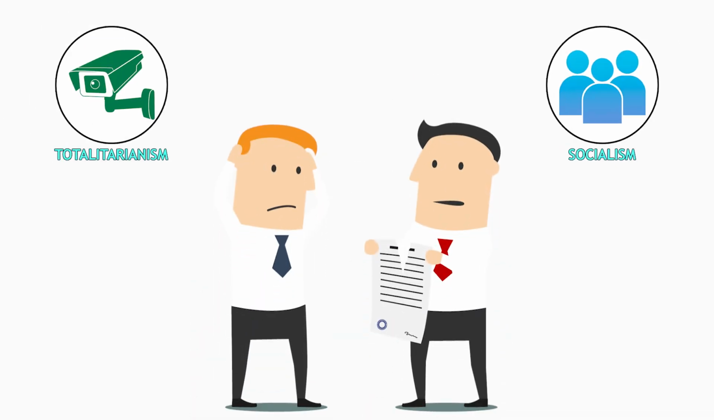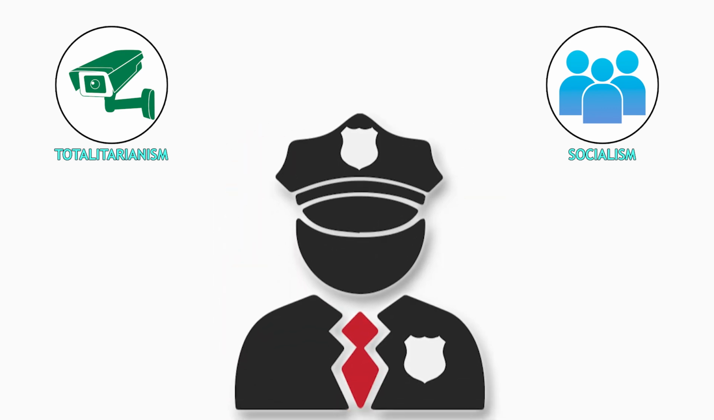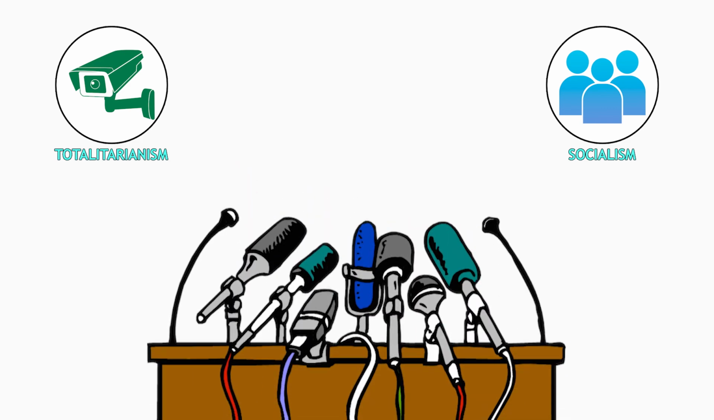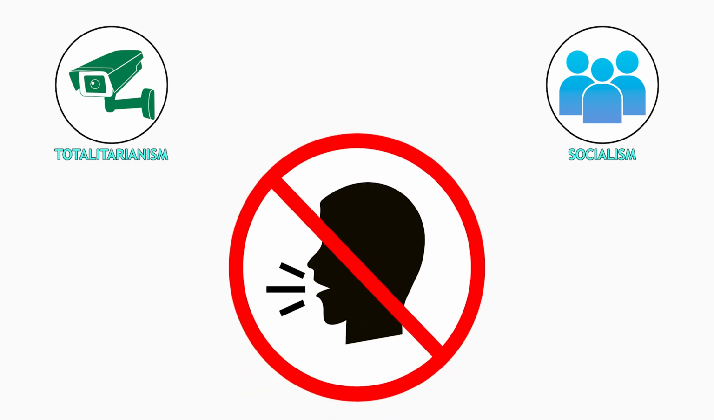Totalitarianism is an extreme form of authoritarianism with total state control over public and private life. North Korea is an example. Totalitarian regimes suppress opposition, control the media, and use propaganda to maintain power. Citizens face severe restrictions on freedoms, with the government dictating many aspects of life.